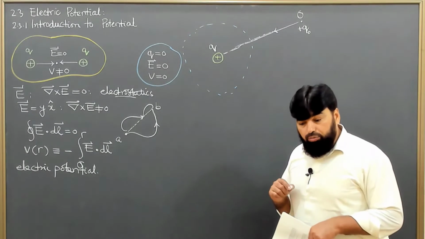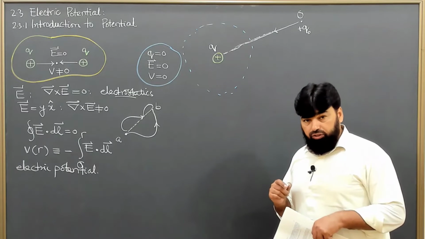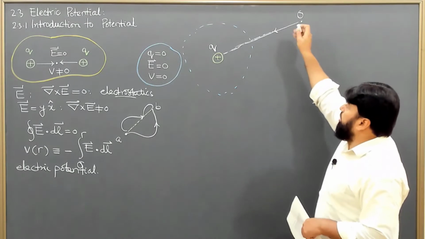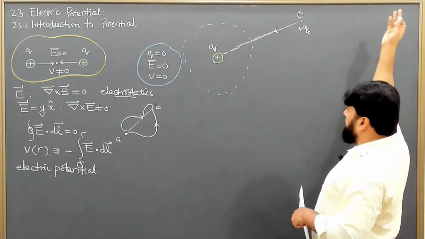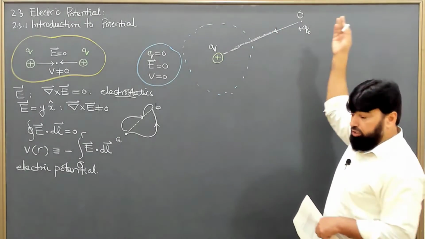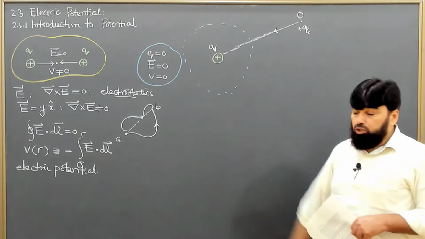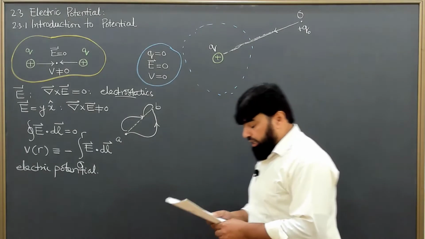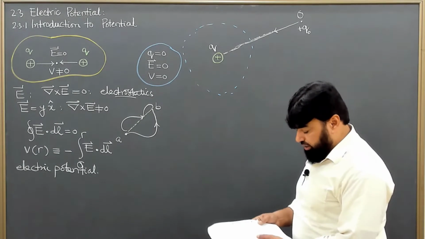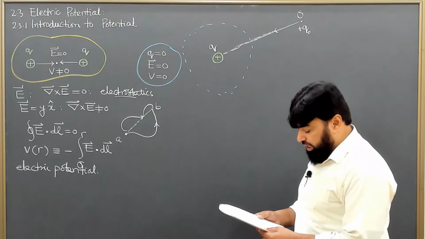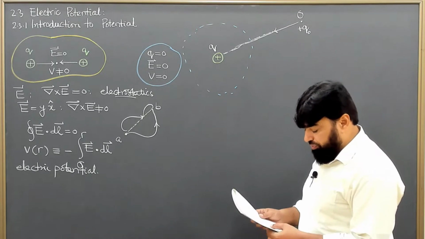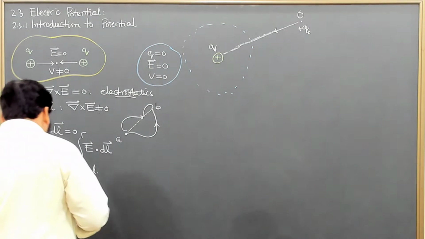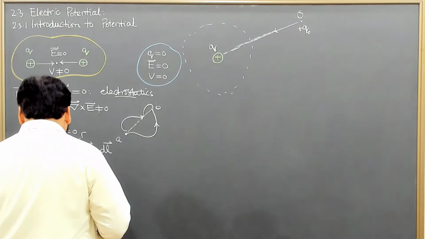We can measure the potential difference and not the electric potential, because we can't specify where this infinity point is. So this is a single value thing, and we cannot term it a measurable thing or a physical quantity. The thing that we can measure is called a potential difference.